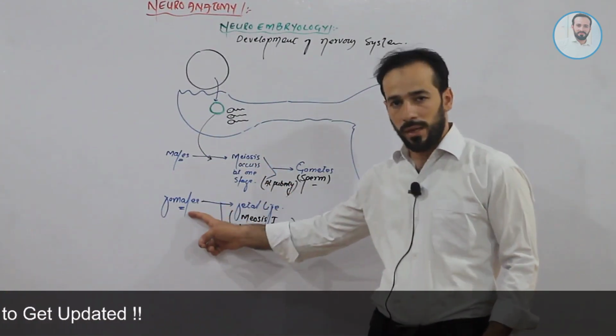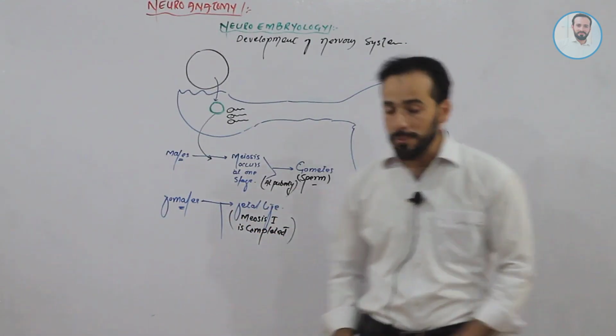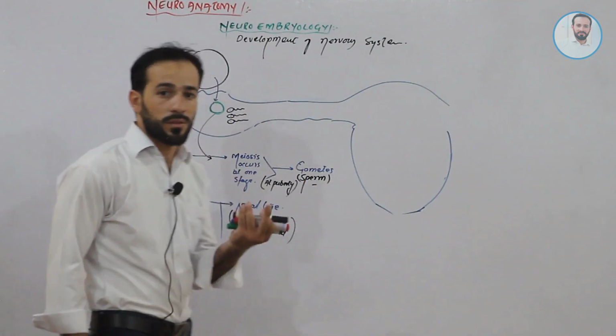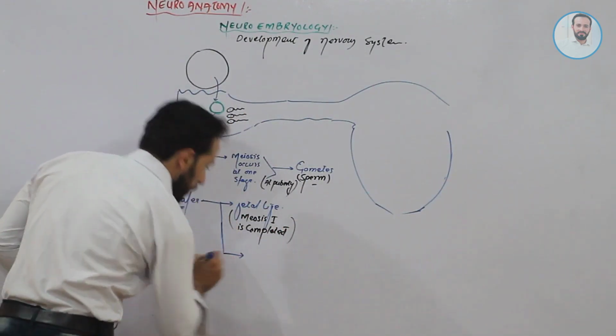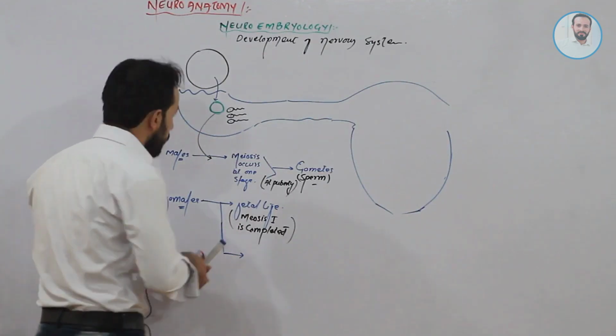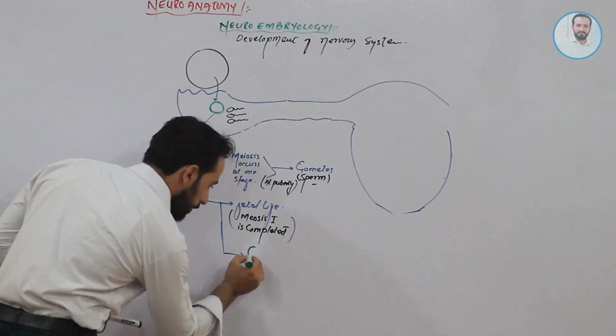In the case of females, meiosis first completes during fetal life, and meiosis second occurs when? Let's focus. Friends, whenever there is the release of ova, let me bring this ova here.